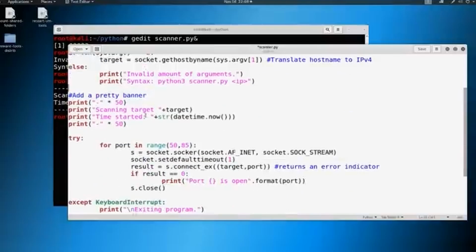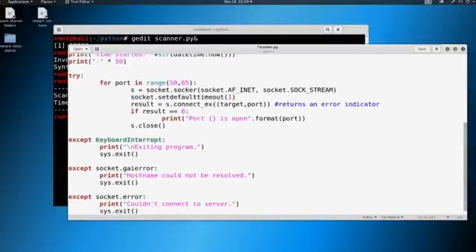Now, before we run this, let's talk about why this isn't great. This is going to sit here and run through one port at a time for a second of a timeout and then reiterate. This is going to take a little bit to run through these ports. Now, when we get into scanning, you're going to see that there are tools out there designed that do it much better, much more efficiently, and much faster. This is not the best way.